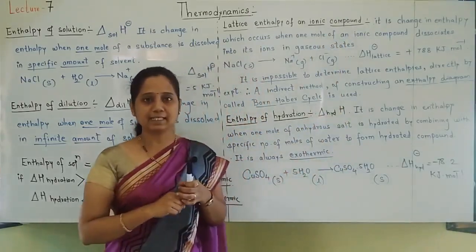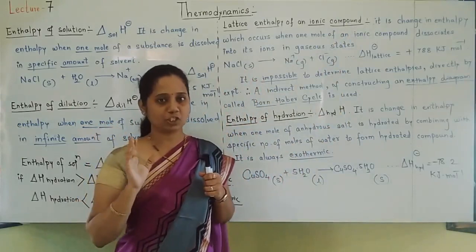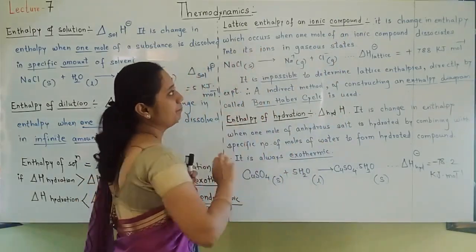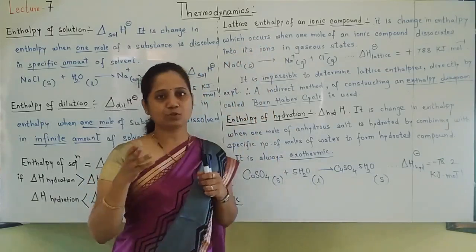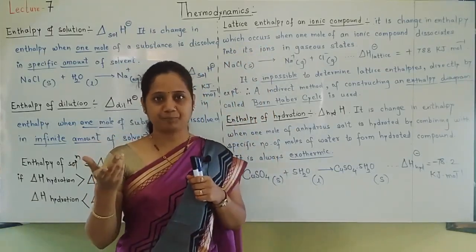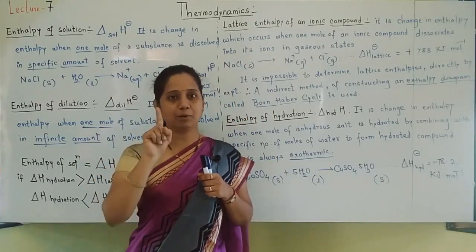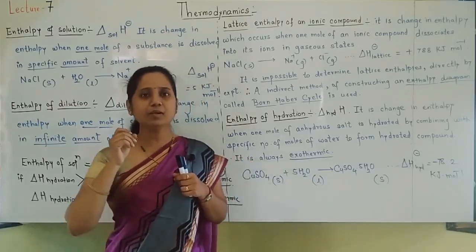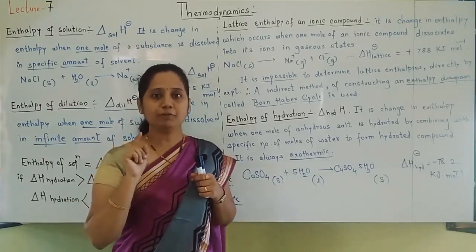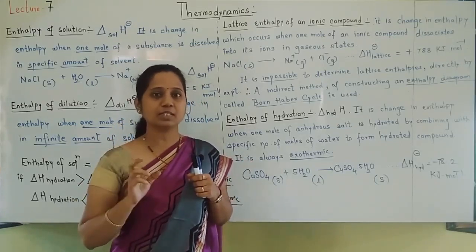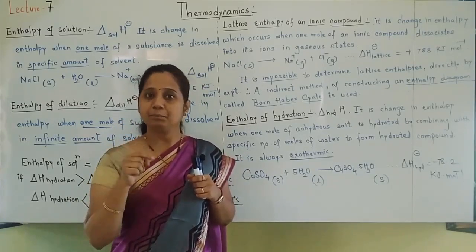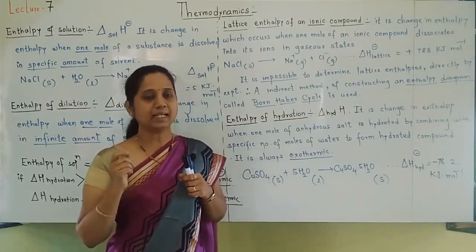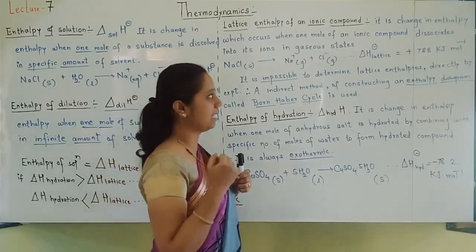So what is lattice enthalpy? What enthalpy change takes place? It is the change in enthalpy which occurs when an ionic compound dissociates into its ions. Okay. How much ionic compound? 1 mole of ionic compound. When 1 mole of ionic compound dissociates into its ions, but those ions should be in their gaseous state, that enthalpy is called lattice enthalpy.